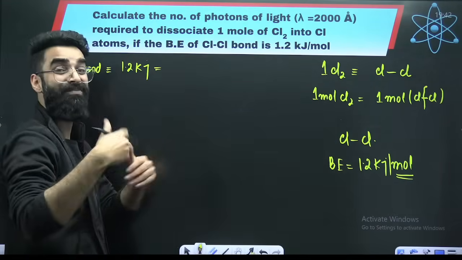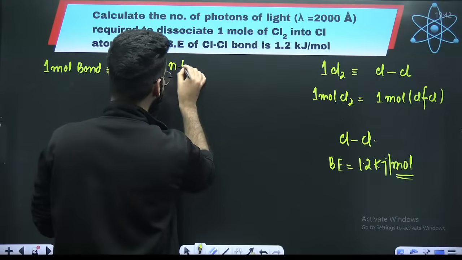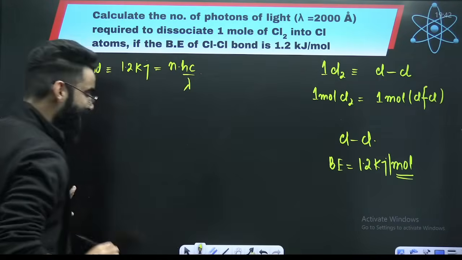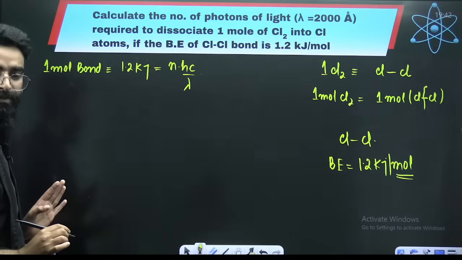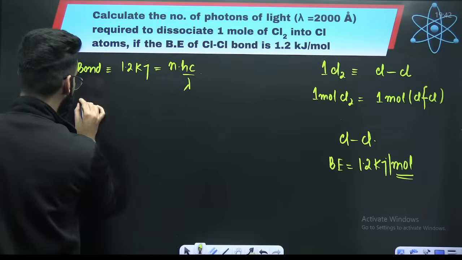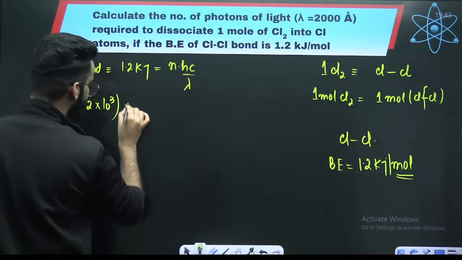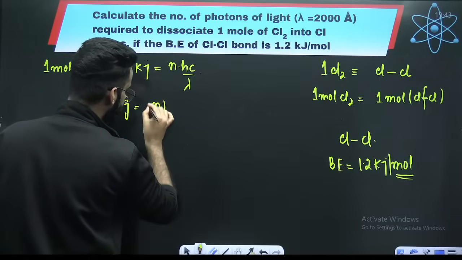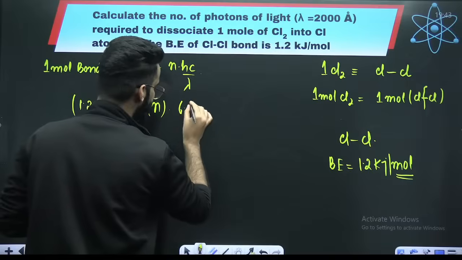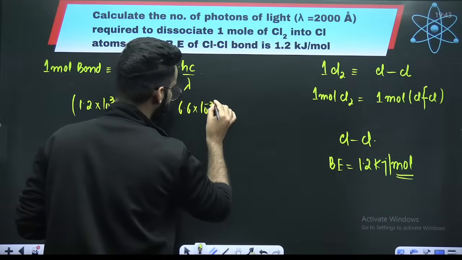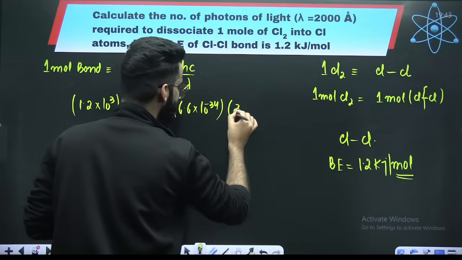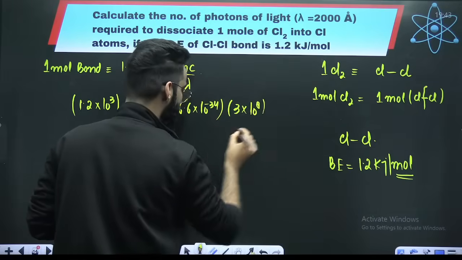Imagine this much energy is provided in the form of n photons. So it has to be n times hc divided by lambda. Perfect. So it is going to be 1.2 into 10 raised power 3, since the left hand side I'm using in joules. Number of photons I need to calculate. h value is 6.6 into 10 raised power minus 34 joule second. c is 3 into 10 raised power 8 meter per second.